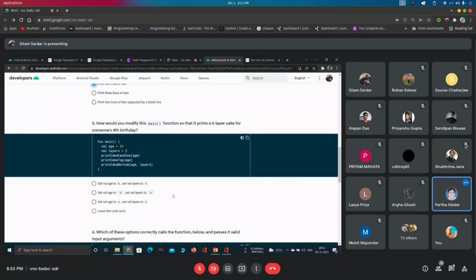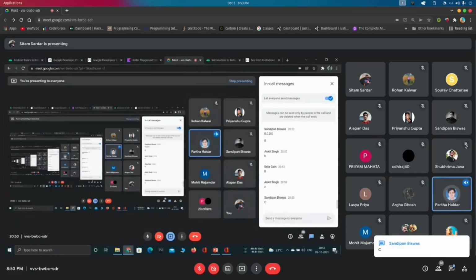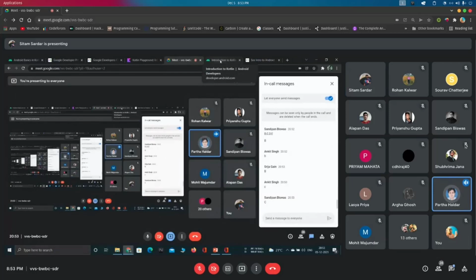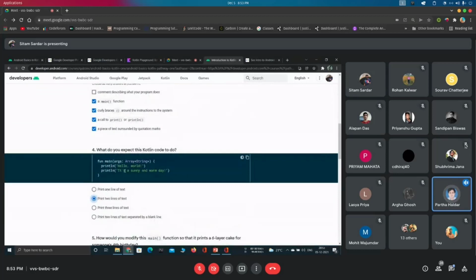Hello, Sitam. Am I audible? Yeah, you are audible. Oh, sorry, sir. No, it's okay. Can you run the last question in your Kotlin program once? Yeah, sure. Will it be a 2 line text or a 2 line text with a blank line in between? No, sir. The blank line will not be there.